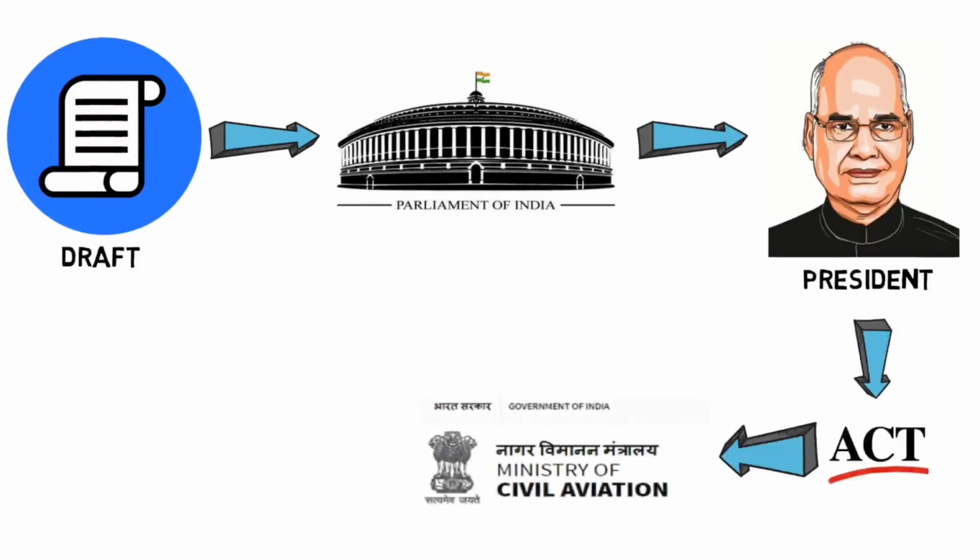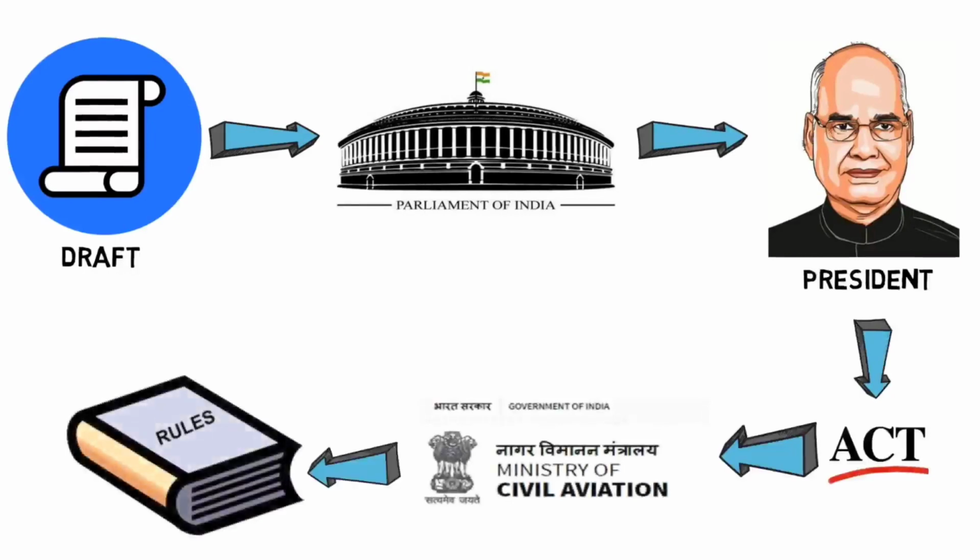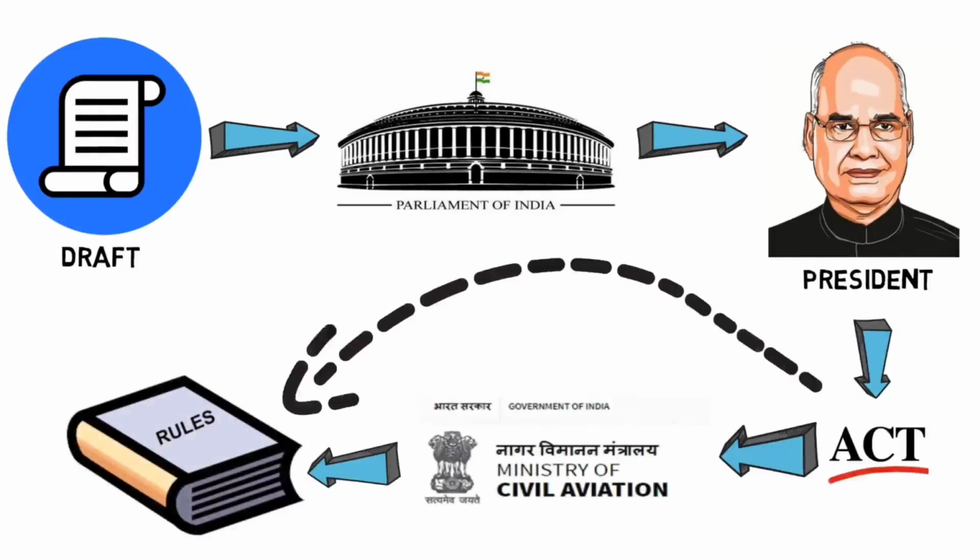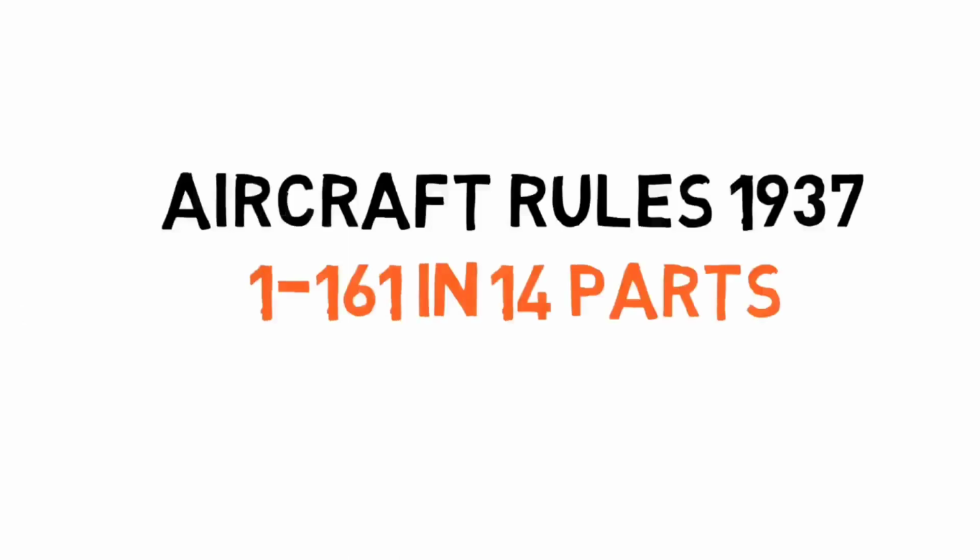Once the act is formed, the ministry will prepare the rules on the basis of this act. So the term is clear over here. First the act is made, then the rules are formed on the basis of this. Our Aircraft Act of 1934 has a total of 20 sections. And with reference to these 20 sections, rules are prepared to govern civil aviation. Our very first rules of 1937 contain 161 rules, which were divided into 14 parts along with 7 schedules.